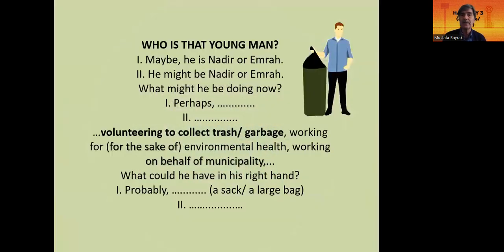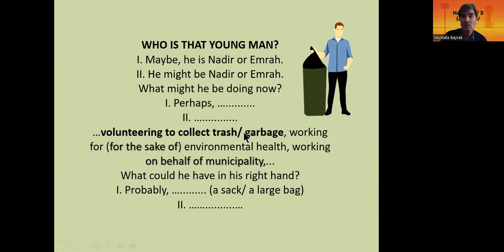Okay, who is that young man? Roman number 1. Number 1, maybe he is Nadir or Emrah. Roman number 2, he might be Nadir or Emrah. What might he be doing now? Perhaps he is volunteering. Yes, he is volunteering to collect trash or garbage.